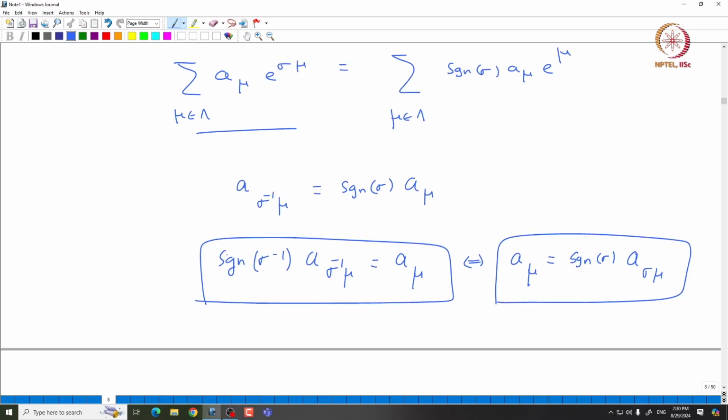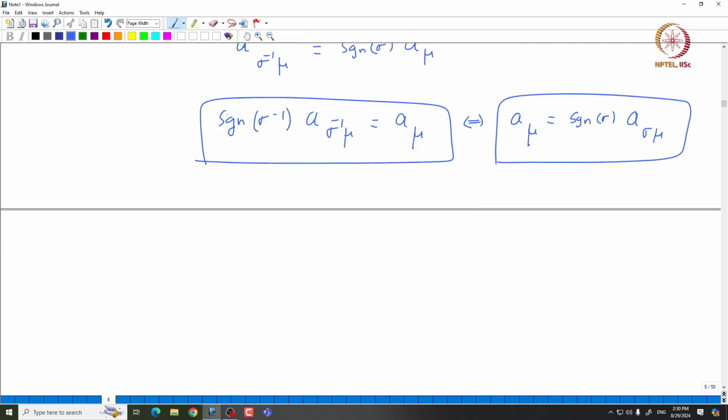Now if you take the orbit, you can rewrite this. So, f you can rewrite as summation mu comes from lambda modulo the action of w, the coset representatives of the action of w on capital lambda.